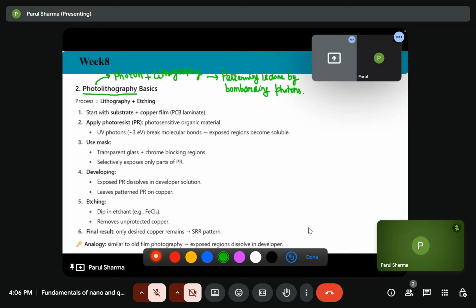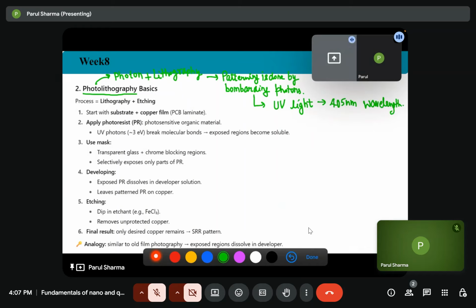So what is the whole process? In photolithography, we use UV light, which is of 405 nanometer wavelength.